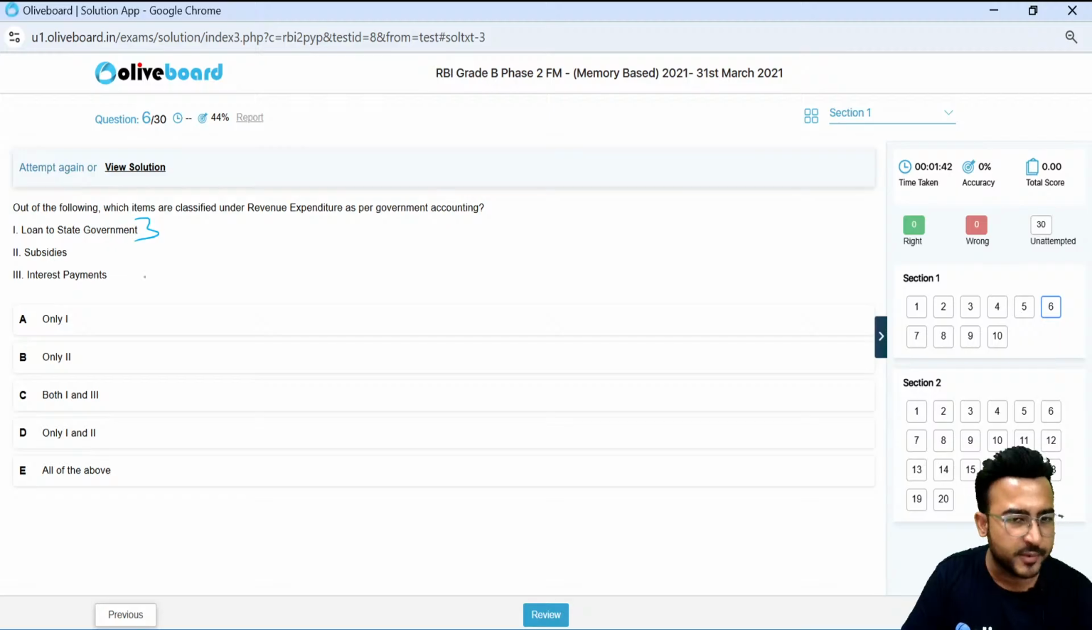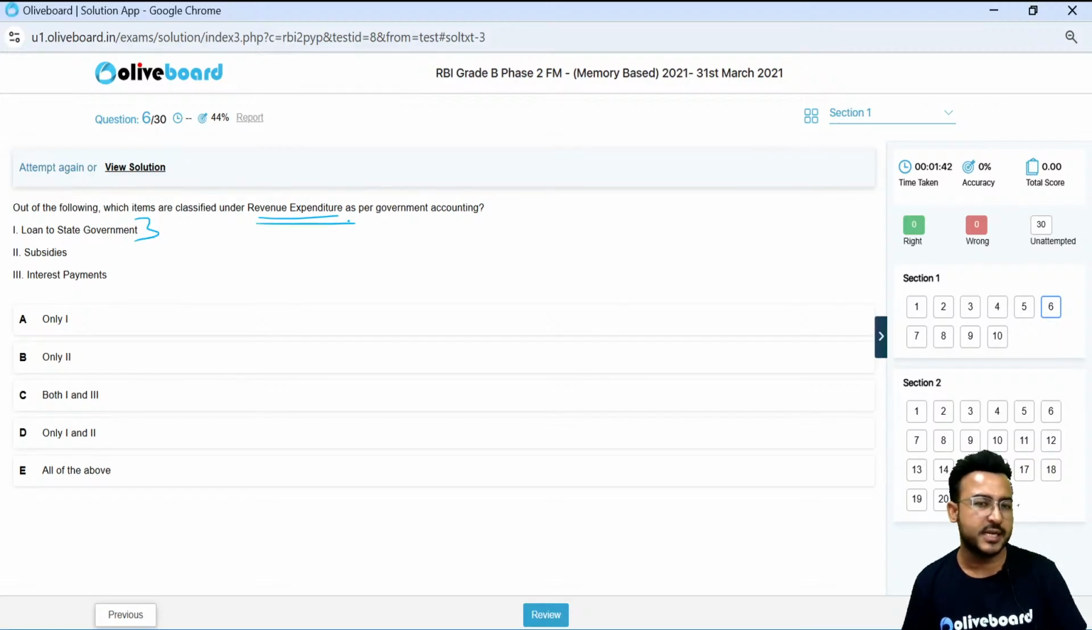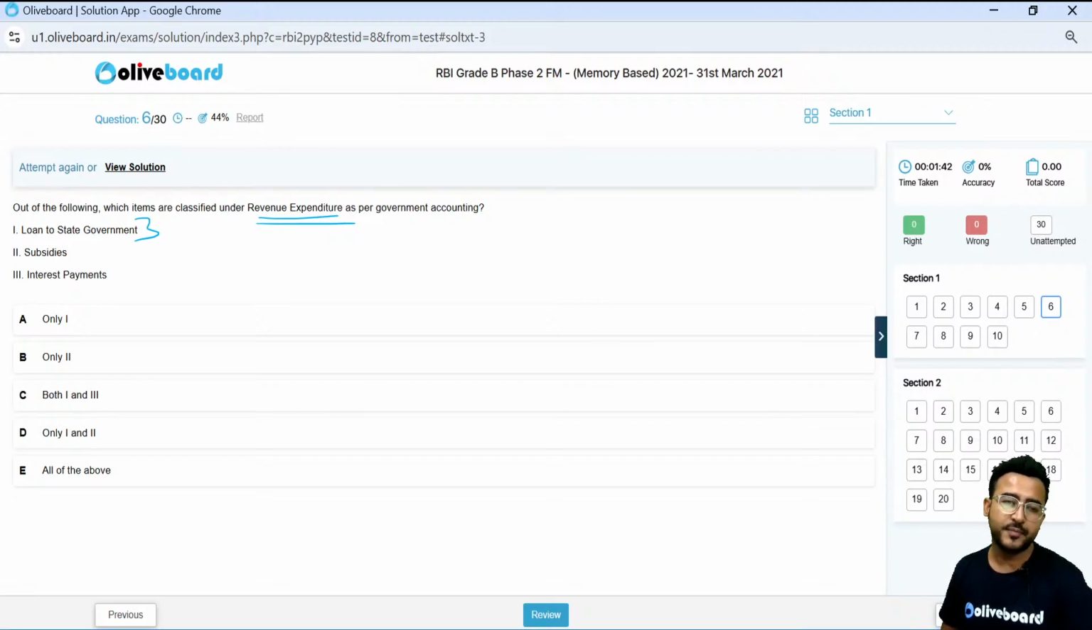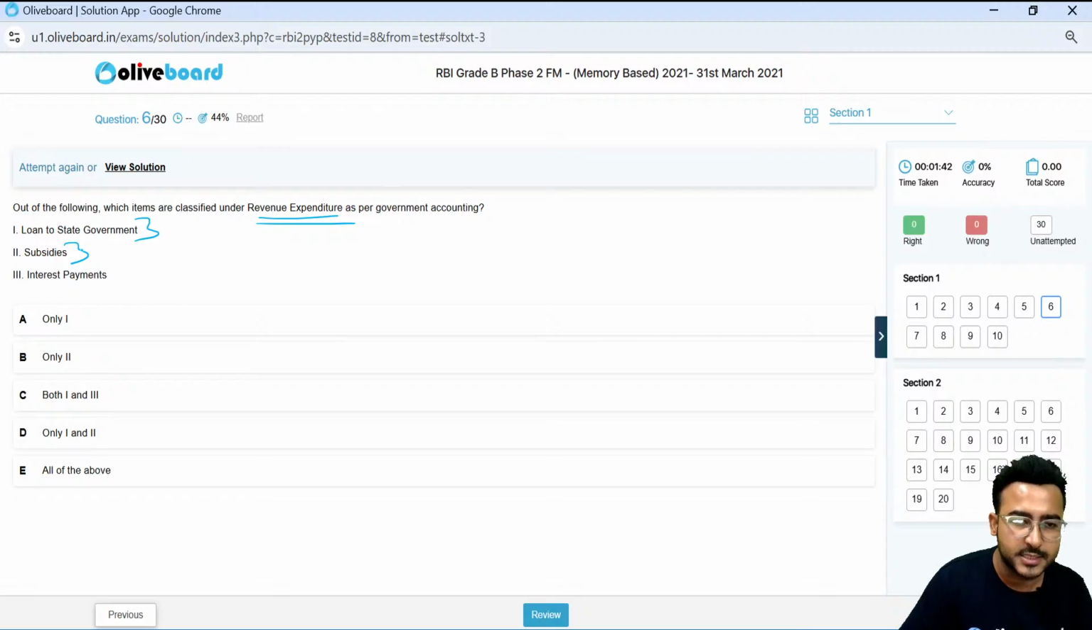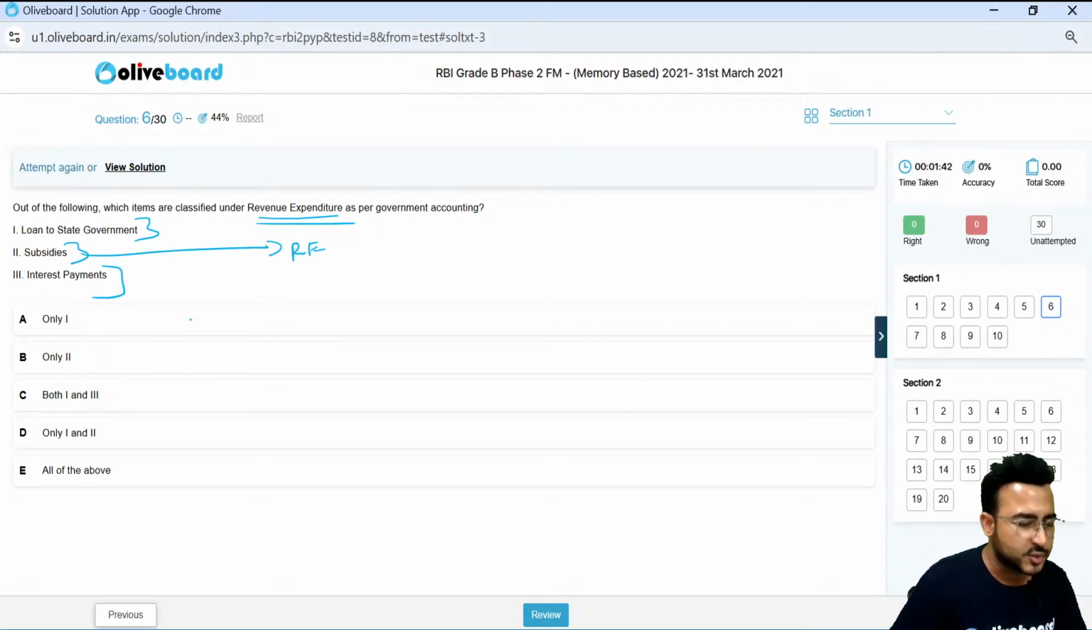So loan to state government, do you think that this is a revenue expenditure? I can see that it is resulting in a capital expenditure. It is resulting in the creation of an asset, right? That will give me money, that will give me interest. So it's clearly a capital nature item and never a revenue nature item. If I talk about subsidies, yes, government frequently gives subsidies and no asset is being created, right? This is a revenue nature expenditure. Interest payment, if you have paid some interest, there is no creation of an asset. This is a finance charge, again a revenue nature expenditure.